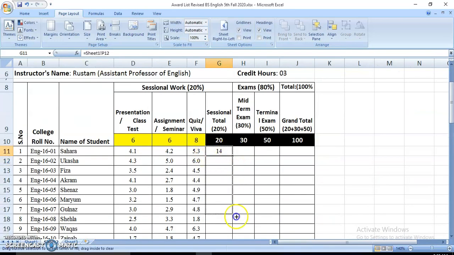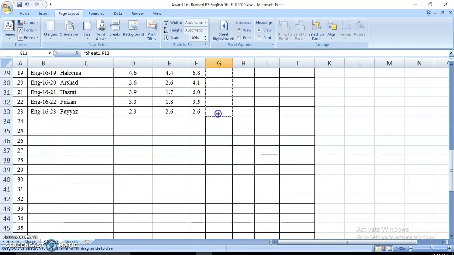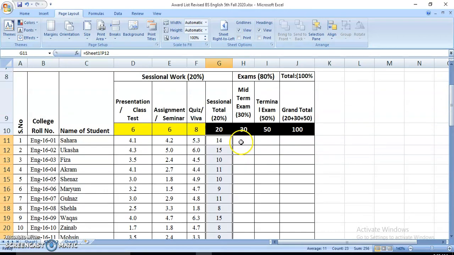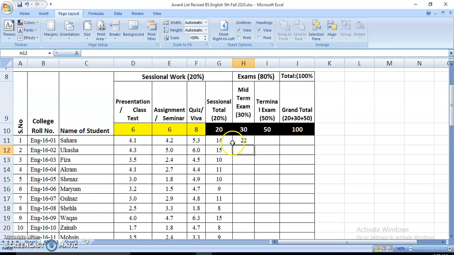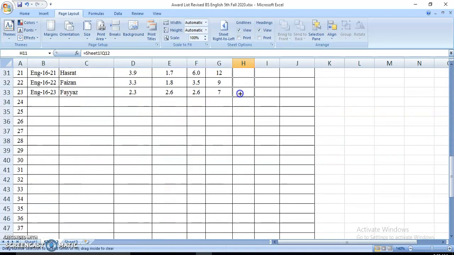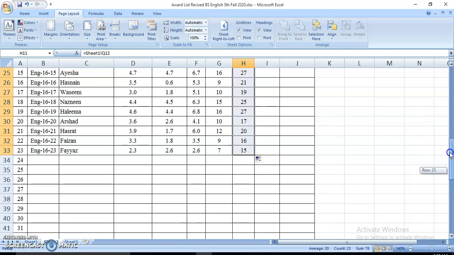So the second sheet is quite easy to maintain for the controller's office. And now 30: equal sign, go back to sheet 1, that is the full assessment sheet. This is the midterm score of students. Select and then press the enter button. You are back here. Now drag it down and it is applied to every cell.